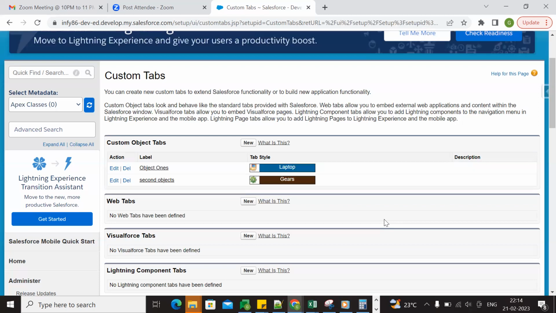When will workflow rules fire? After saving the record. Okay. So what are the actions available in workflow rules?